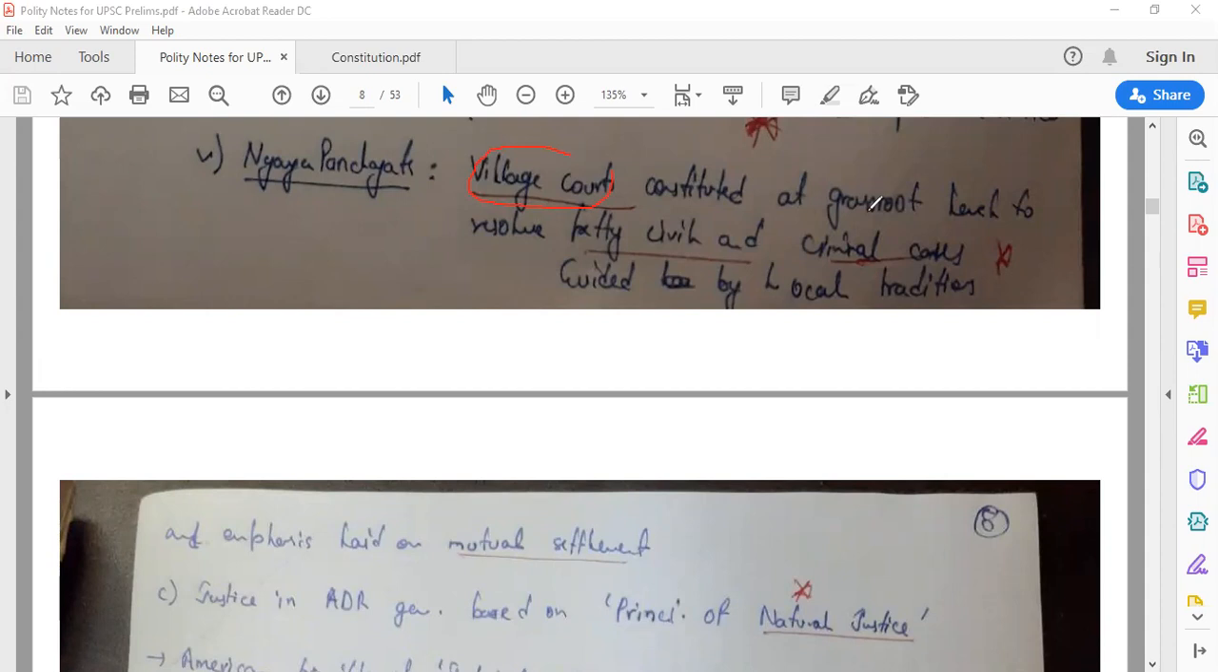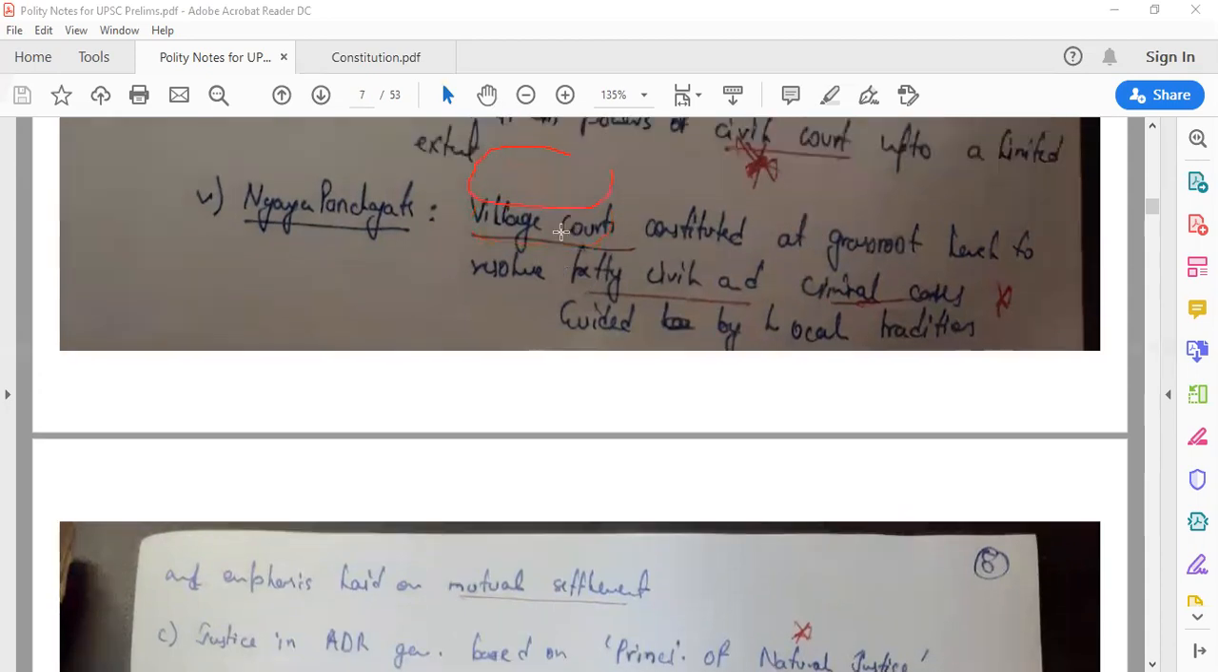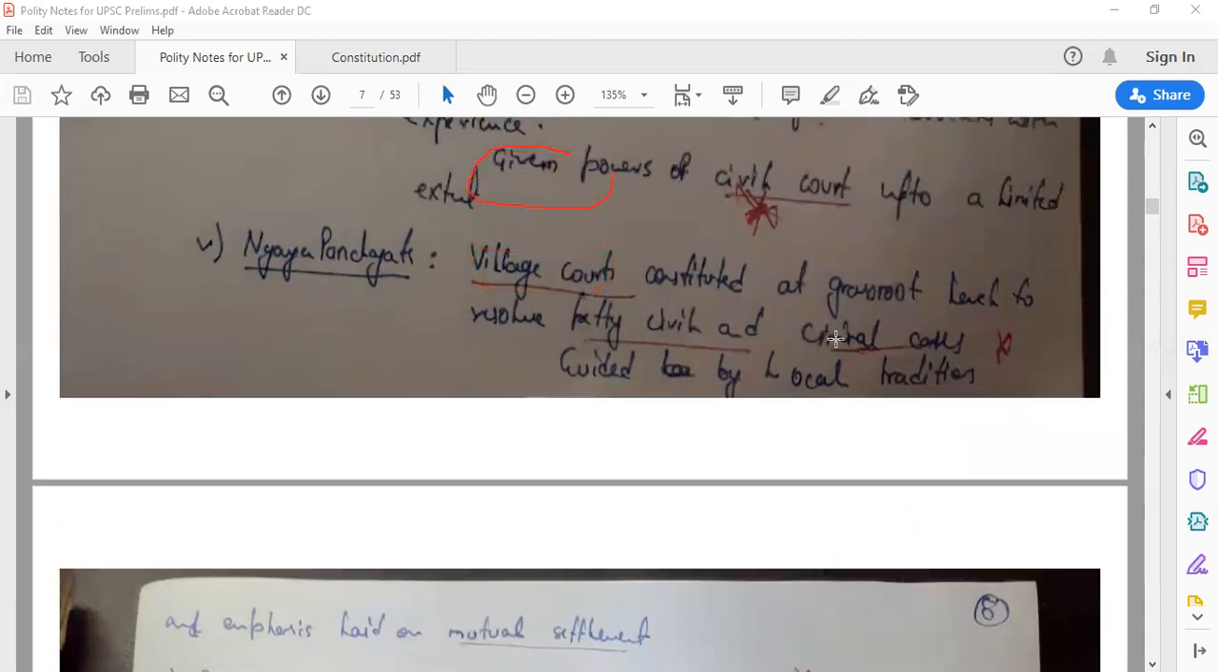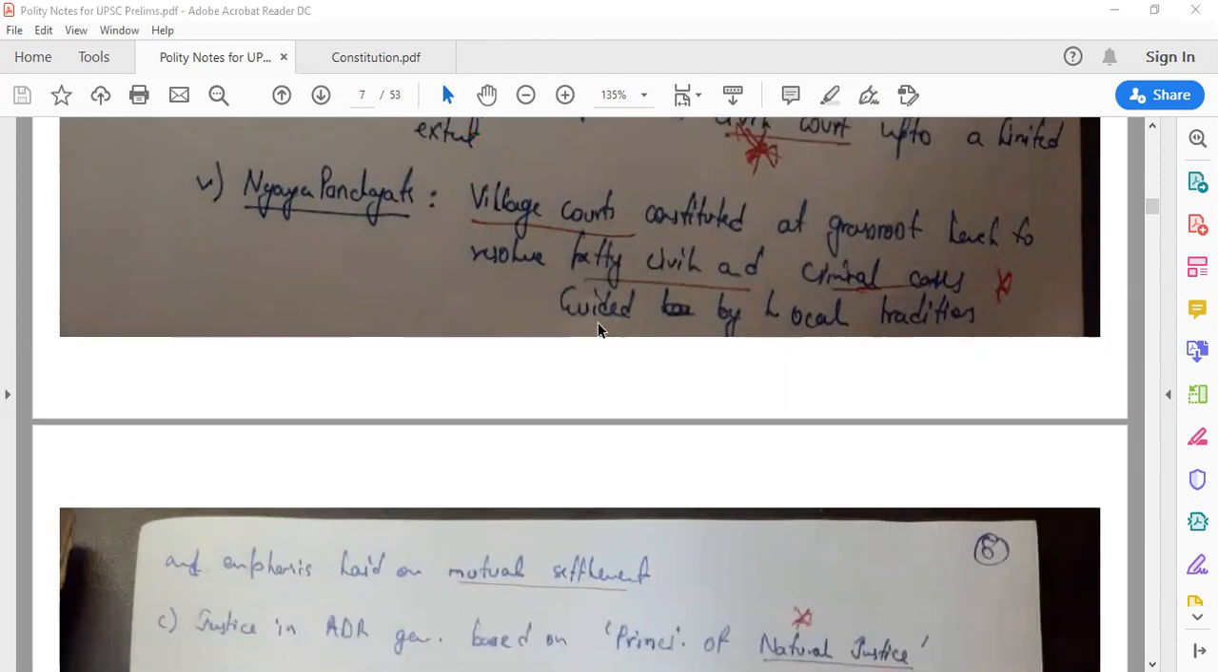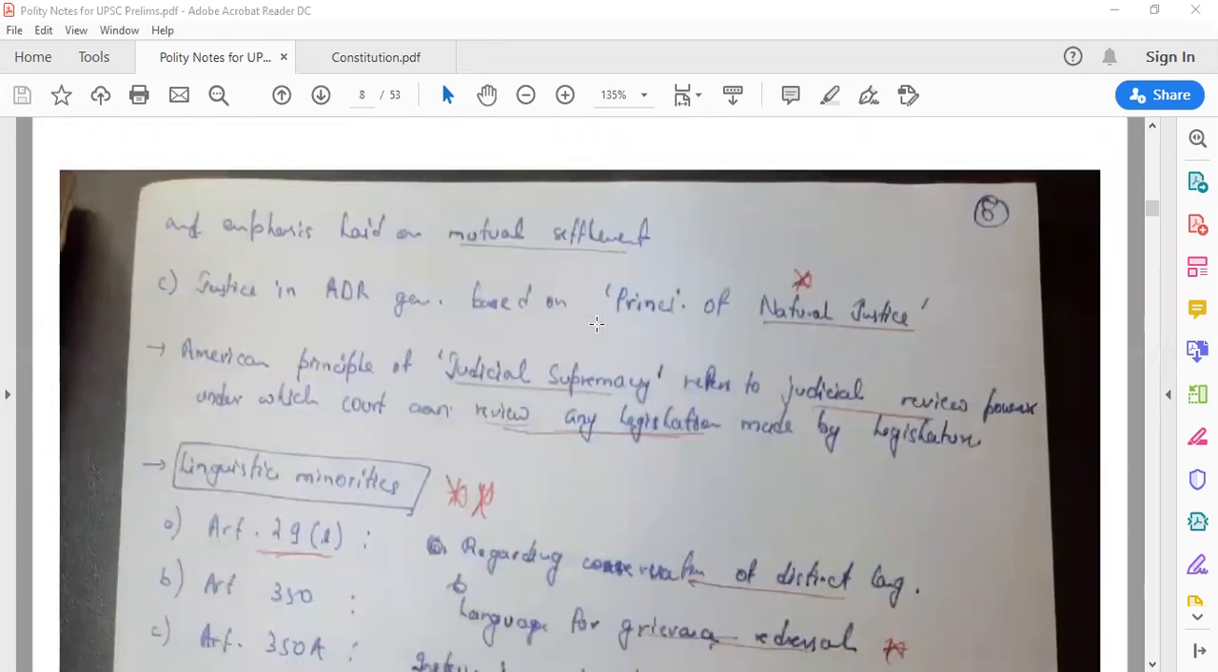So Nyaya Panchayats are village courts constituted at grassroots level to resolve petty civil and criminal cases. Very important, dude. They resolve not only civil cases, they even resolve petty criminal cases as well. So this is very important. Now they are guided by local traditions and emphasis is laid on mutual settlement, and so on.